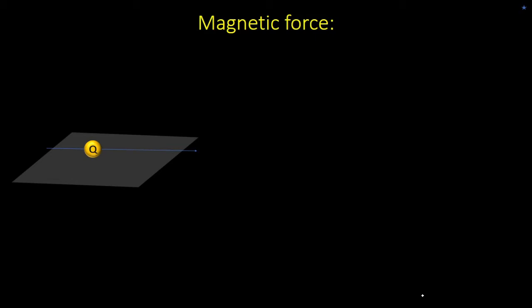For that, let me consider a positive charge Q. Let me place this particular charge in a magnetic field. Say there is a magnetic field, uniform magnetic field B in this particular region, and that is represented by this particular blue line. Now I am placing this charge Q in this region where there is a field. Now I'll see whether there is a magnetic force. So what is my observation?